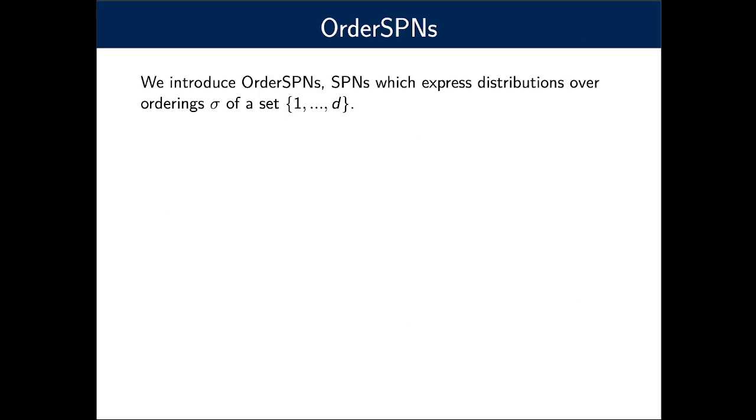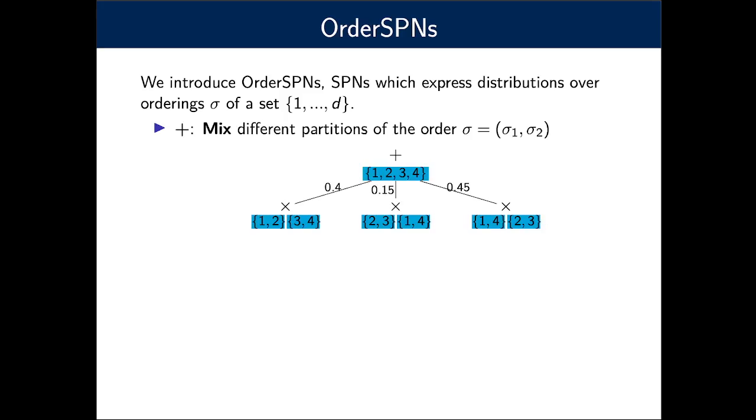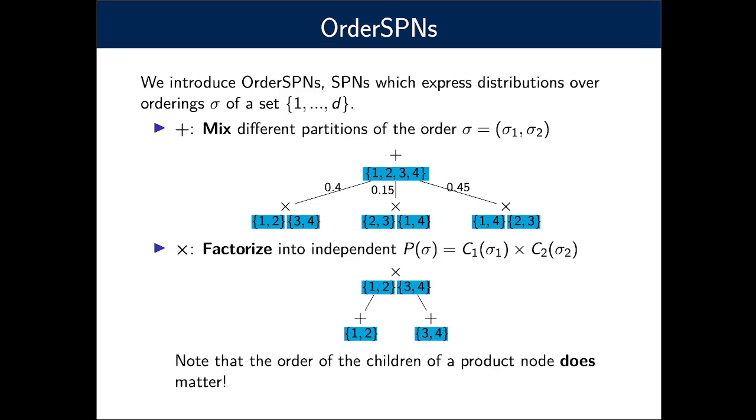So it turns out that this problem is essentially equivalent to expressing distributions over orderings or permutations of a set. And what we propose in this work is a novel tractable probabilistic circuit called an order SPN for representing such distributions. To give you a brief idea of the theory, a sum node is a mixture of its child distributions, where each child corresponds to some partition of the set, and then a product node expresses an independence assumption, where here, knowing how 1 and 2 are ordered doesn't tell us anything about how 3 and 4 are ordered.